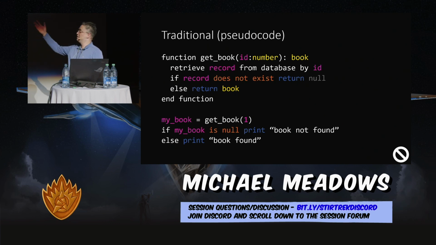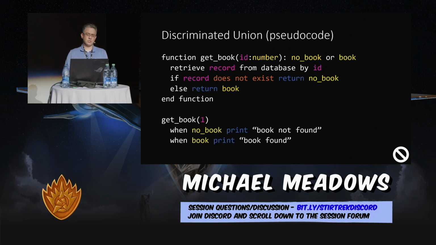That makes sense. But what about in your spaghetti monolith where the book gets pulled from the repository, and somewhere else in some code that is 10 years older than the code you're writing now, you've got a null book and you don't know why, right? So what a discriminated union does is it says, okay, look, this get book function is going to return two things.